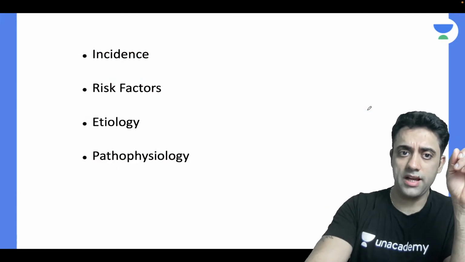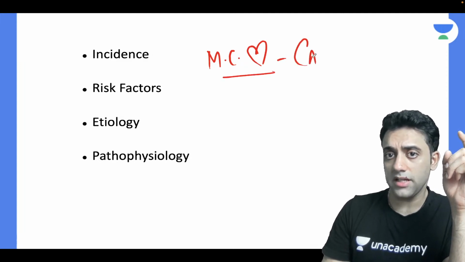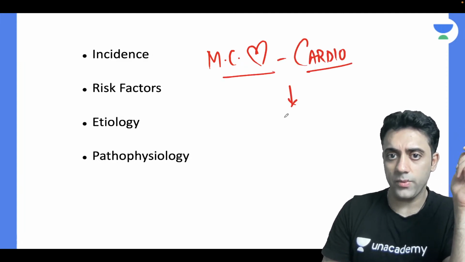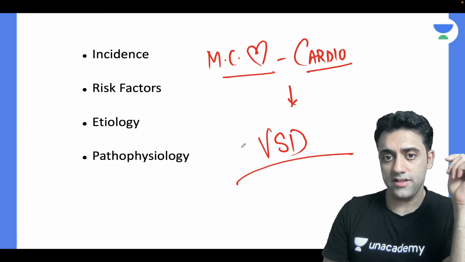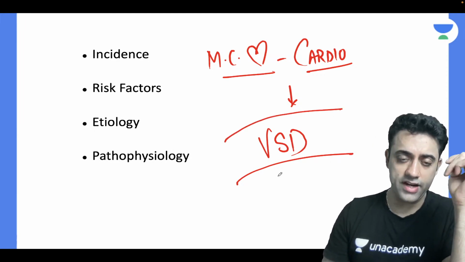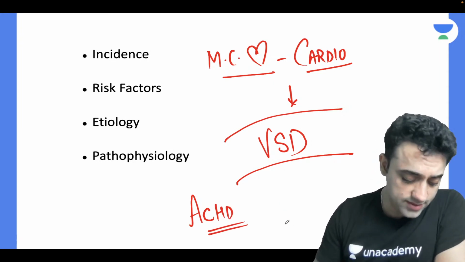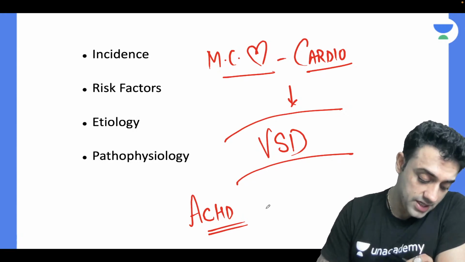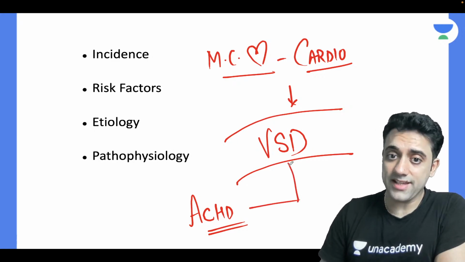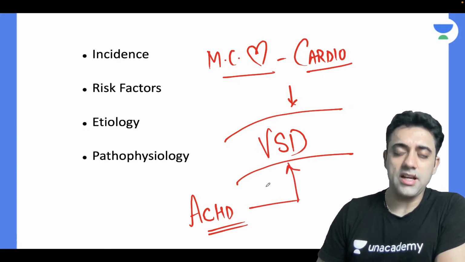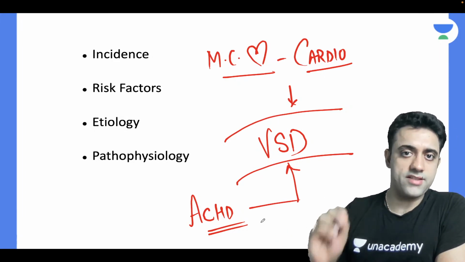Congenital heart disease, one question I have: which is the most common congenital heart disease in cardiology? Who will tell me? Quick answers, please. Ventricular septal defect is the most common congenital heart disease, right? And which is the most common acyanotic congenital heart disease? Yes, the most common acyanotic congenital heart disease is also VSD, ventricular septal defect, right?